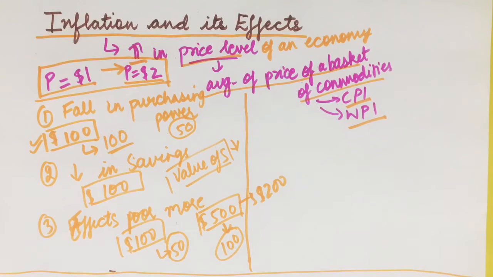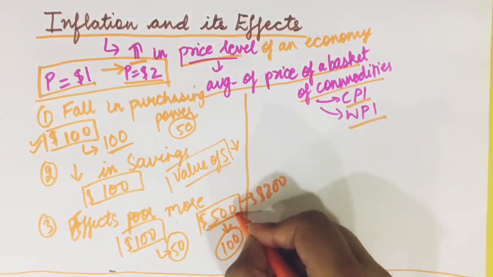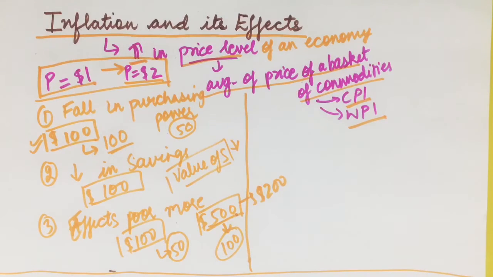However, the rich, out of these $500, was earlier spending just $100, and after inflation he can continue to spend $200, and nothing for him would change substantially. But this is not true for the poor. That is why we say that inflation affects the poor more than the rich.